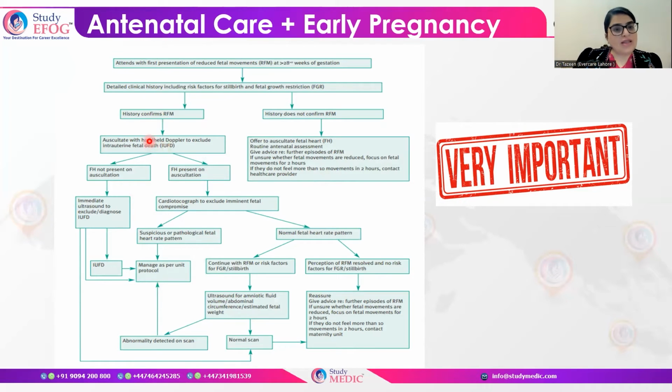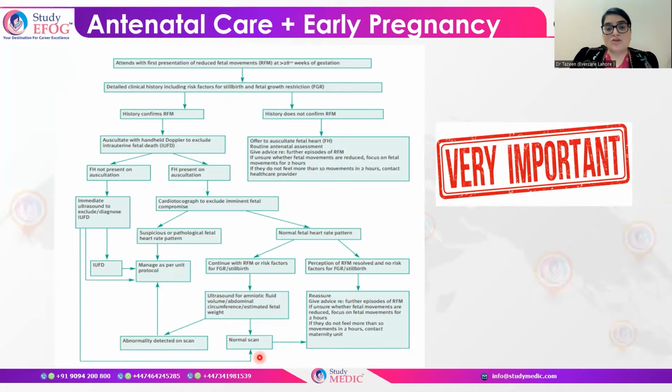In the same way, when the history confirms that this is reduced fetal movement, the first step is auscultation of the fetal heart by handheld Doppler. This is the first step. If the fetal heart is not audible on auscultation, then you have to go for immediate ultrasonography to rule out intrauterine fetal demise. If on ultrasonography it is intrauterine fetal demise, you will manage as per the unit protocols.